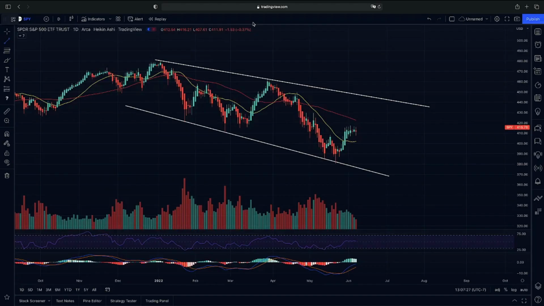So jumping into the daily chart with you guys here on the S&P 500, again, this is the SPY. We have been tracking our flag that has been forming, and we are still consolidating within this flag. We're looking to see if we can break higher or lower. We have two leading indicators that we're going to be watching, and then one leading indicator that will give us our confirmation on a continuation if we do break higher or if we do break lower.